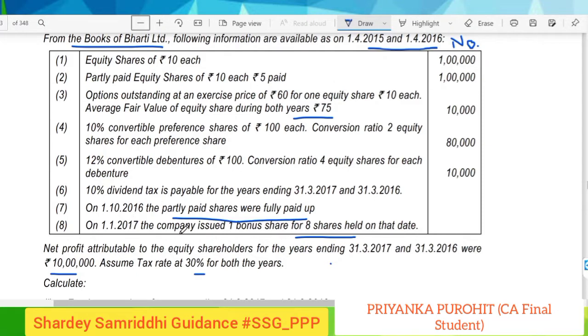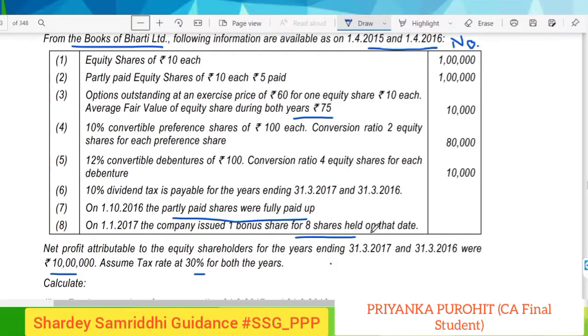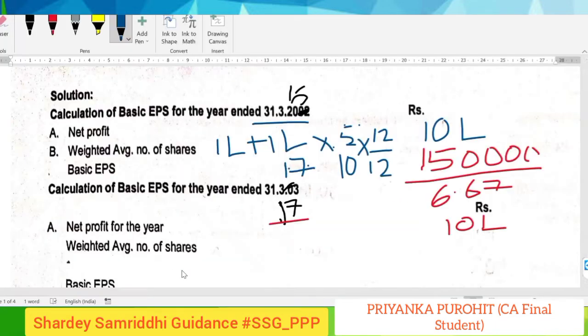And also on 1st of January 2017, the company has issued bonus shares, 1 for 8 shares held as on that date. For this particular bonus share, we have already learned in the concepts part that we have to consider it for all the shares which the company has already issued as on that date. So in this case we will not consider the months, but we will consider it for the total number of shares. So let us look into the calculation.